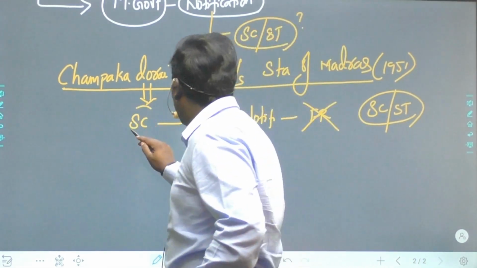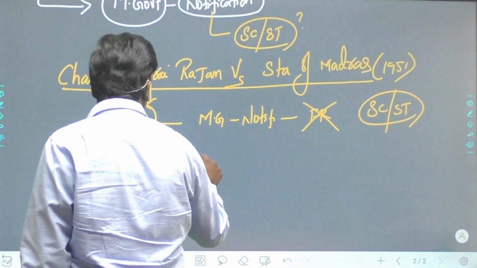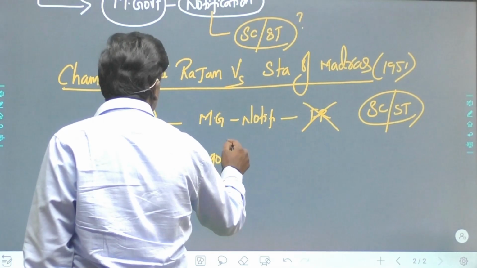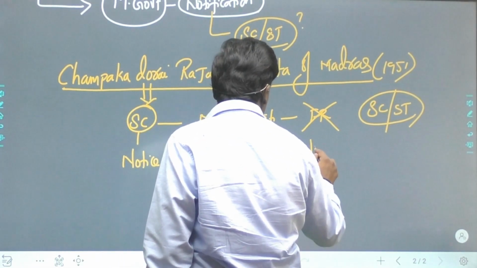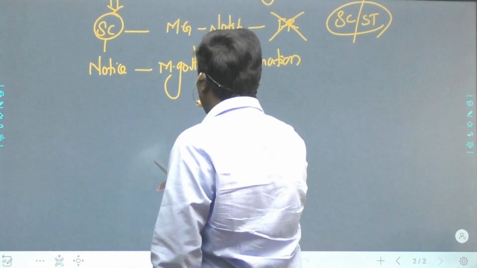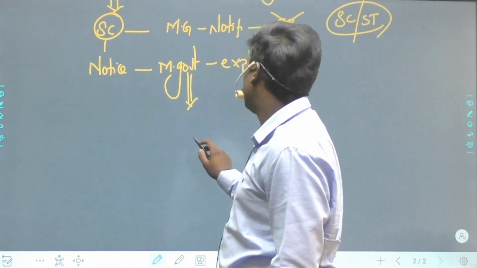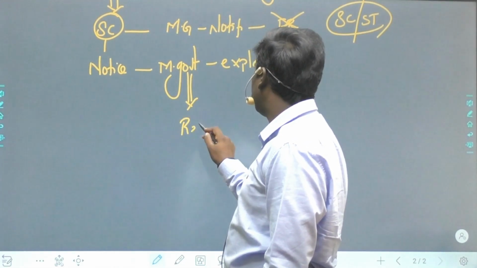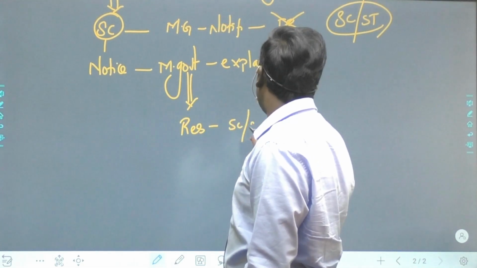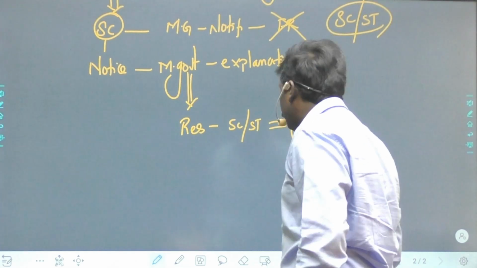Then the Supreme Court sent a notice to the Madras government asking for explanation. The Madras government replied saying that yes, we have given reservations to SCs and STs as per Article 46, not as per Article 15.